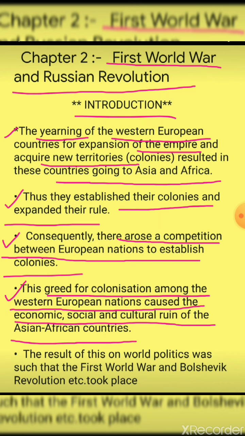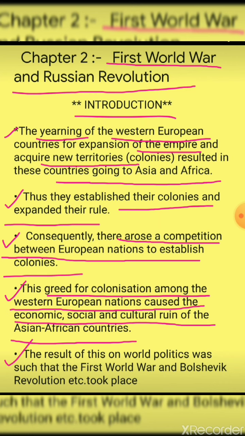Social, what is social? That is society. Obviously, when finance is not that strong, a person is automatically socially and culturally ruined. In this manner, by acquiring new territories of Asia and Africa, and with the competition between the Western European countries to acquire more territories, they totally ruined the economic, social and cultural life of the Asian and African countries.